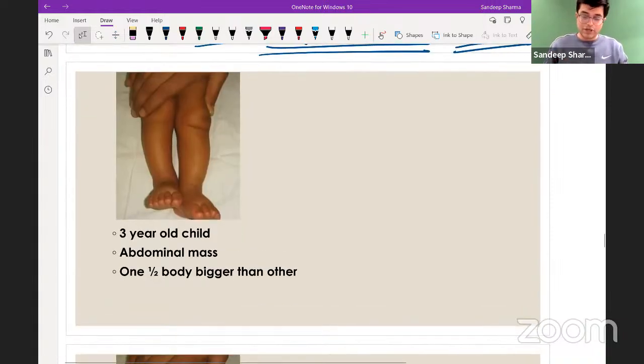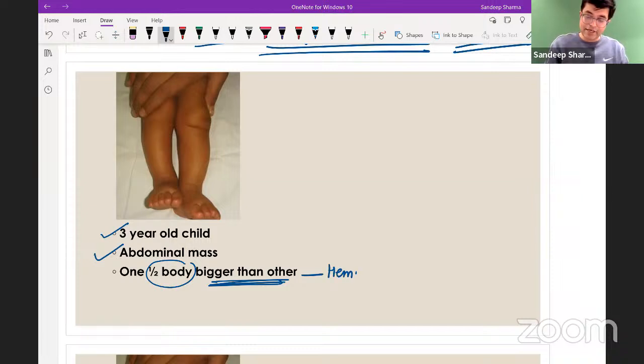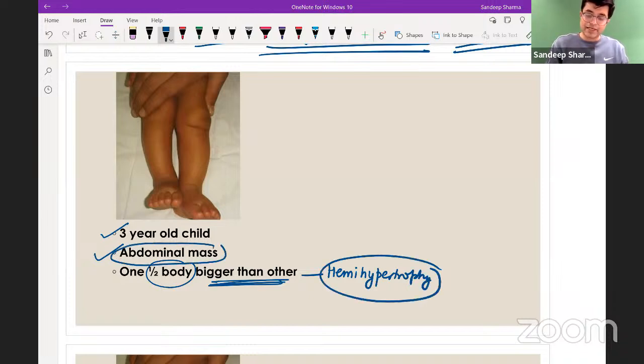Next question. Now, a 3-year-old child has an abdominal mass. One half of the body is bigger than the other. One half of the body being bigger than the other is called hemihypertrophy. So you have 2 clues: a child with hemihypertrophy and abdominal mass. Name the tumor associated with hemihypertrophy. It is Wilms tumor. And so the child is likely suffering from